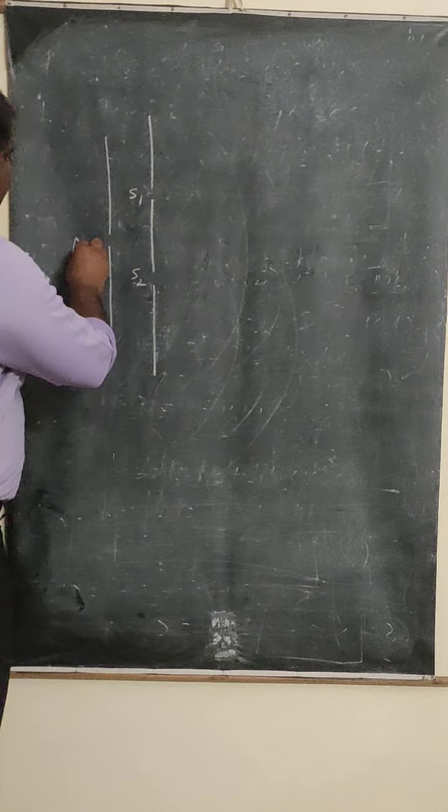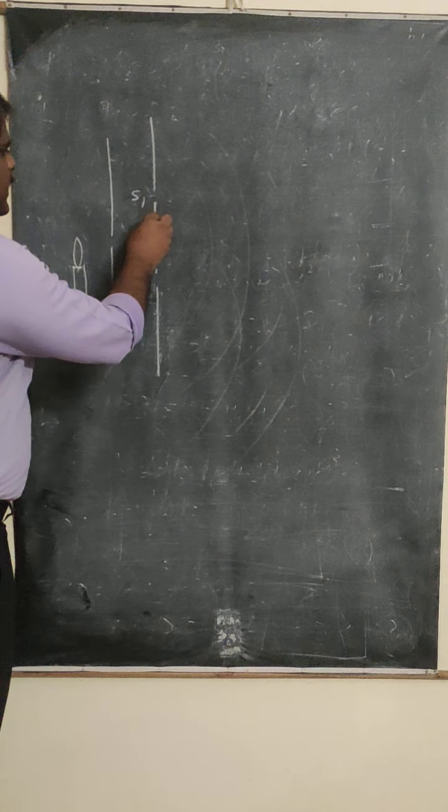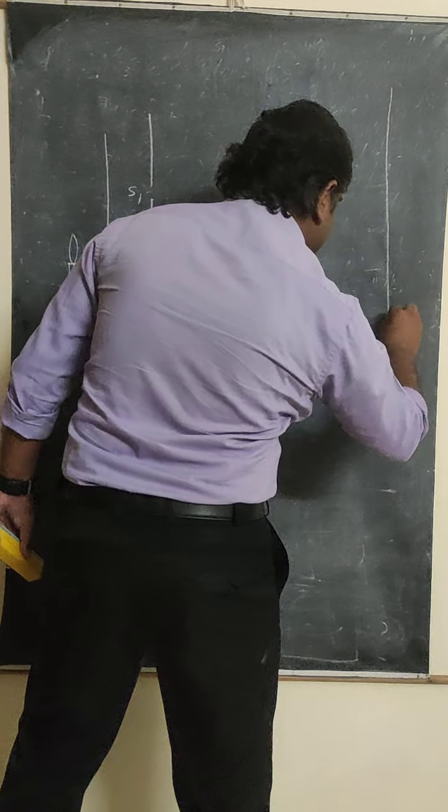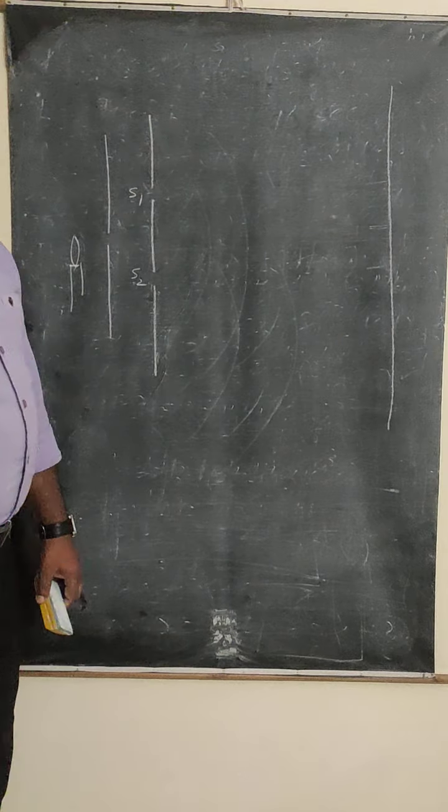So what happens here is that the light coming from here is incident on here, and exactly opposite to this you are going to get the screen. At this point you are going to get the screen.